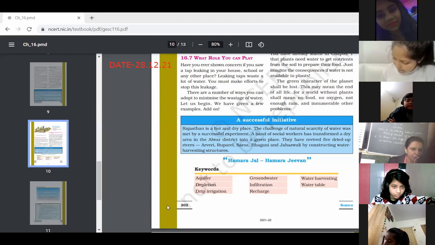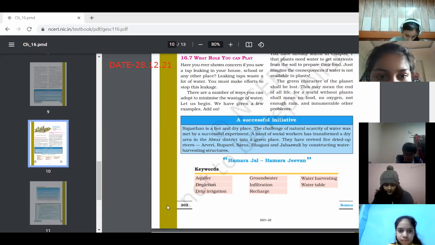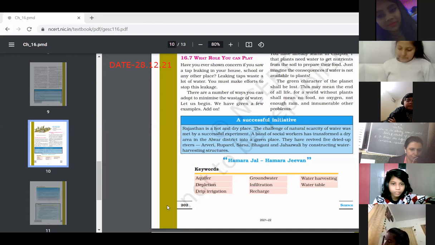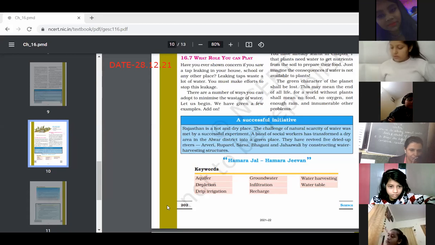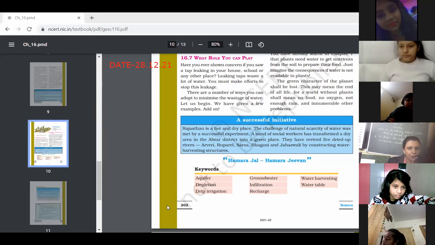Yes, Kavya. Drip irrigation is a technique of watering by making use of narrow tubing which delivers water directly at the base of the plant. Okay. So drip irrigation, can you tell the page number? Okay, fine. It's page number 201. Drip irrigation, last paragraph. It is written there. So kindly mark the definition of this. Next comes